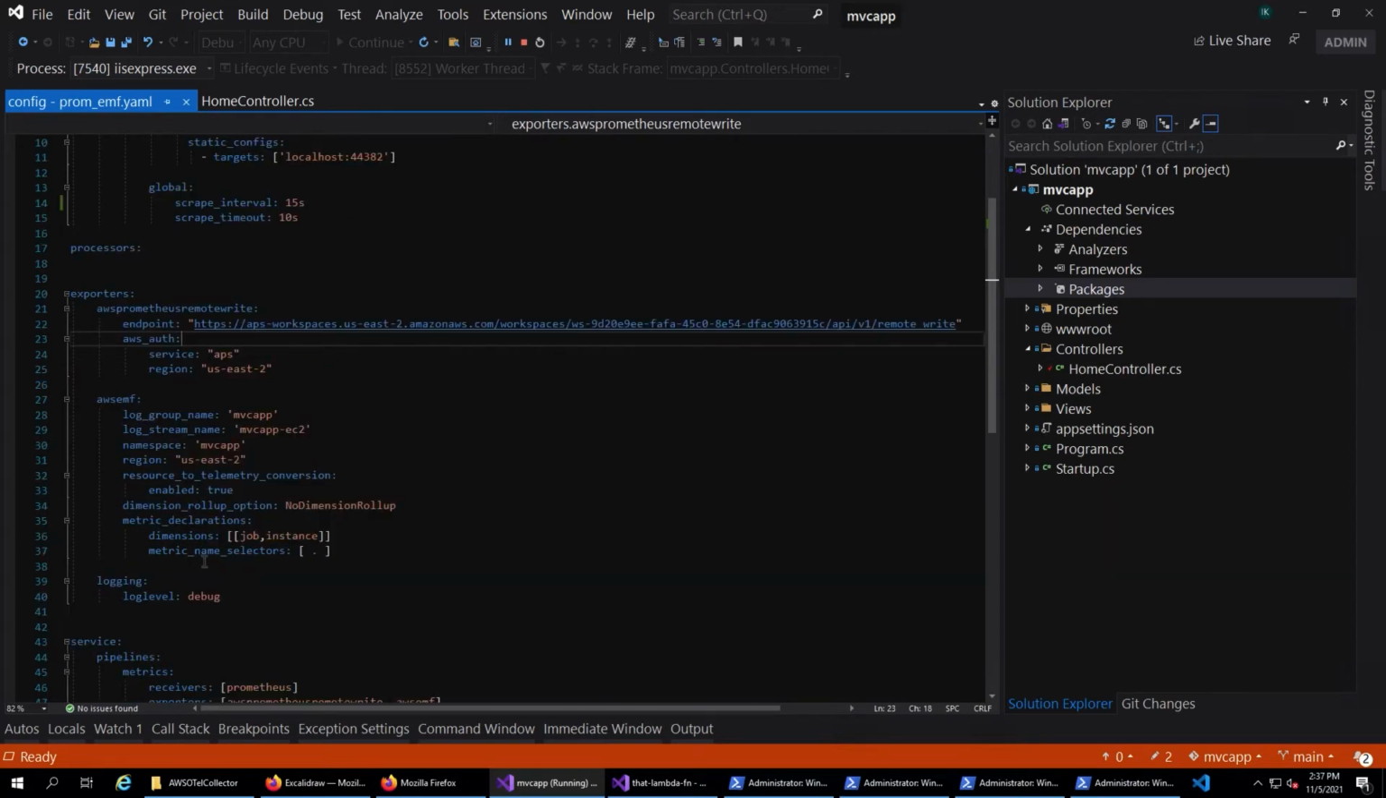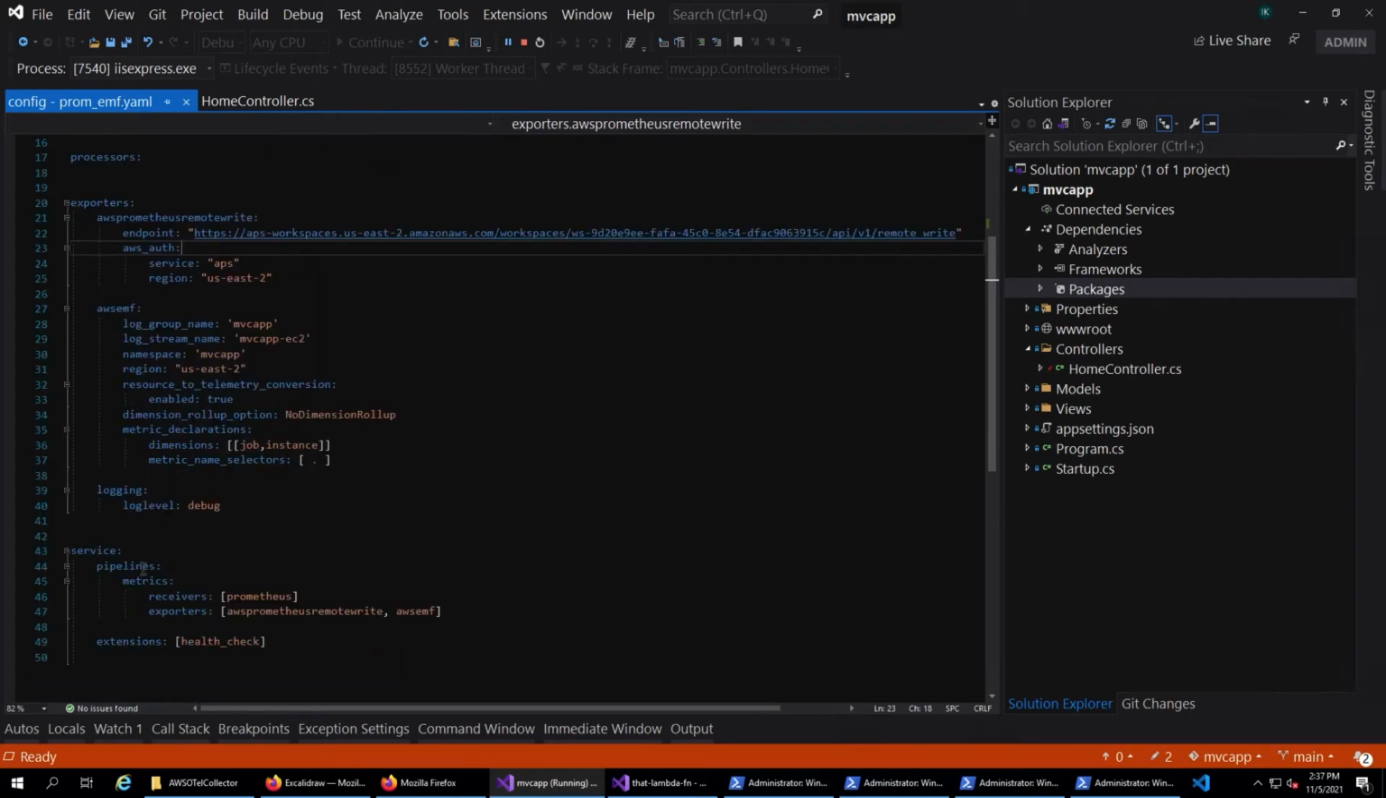So it's very similar to what we saw earlier. Instead of using the CloudWatch agent, we are using the AWS Distro for OpenTelemetry collector to collect Prometheus metrics and send them as CloudWatch metrics to CloudWatch through EMF. And that's what's happening here. So this is the pipeline. In the pipeline, I'm saying the receiver is Prometheus, and the exporters, I have the AWS Prometheus Remote Write and AWS EMF.